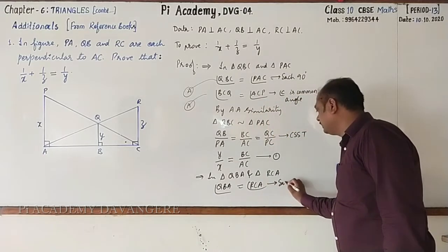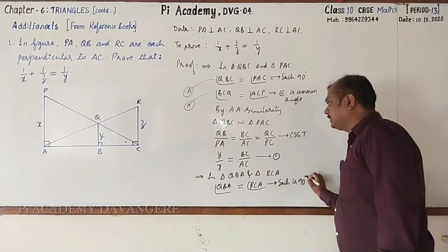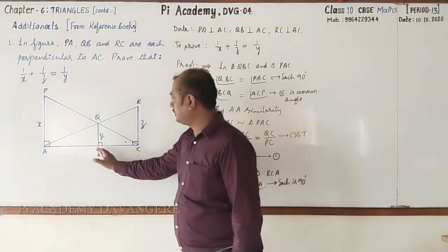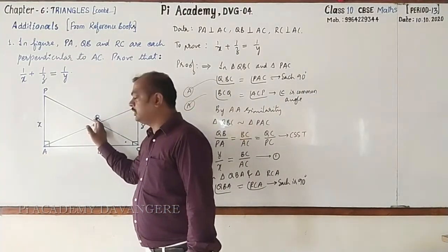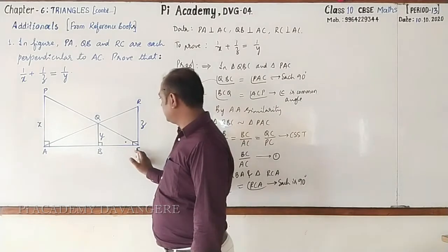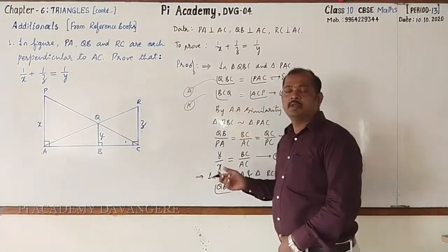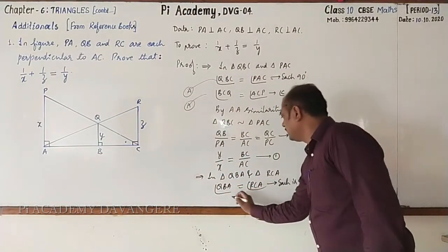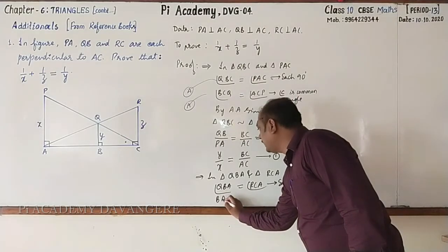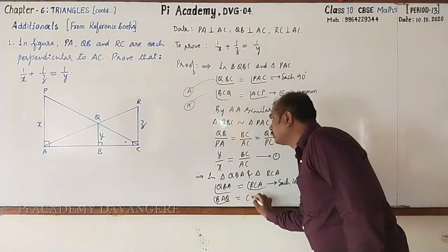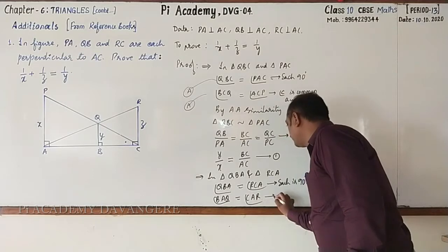Hence they are equal. Each is 90 degrees. Next, observe angle BAQ and CAR. Both are the same because that is a common angle. Here I write BAQ equal to CAR. Reason?